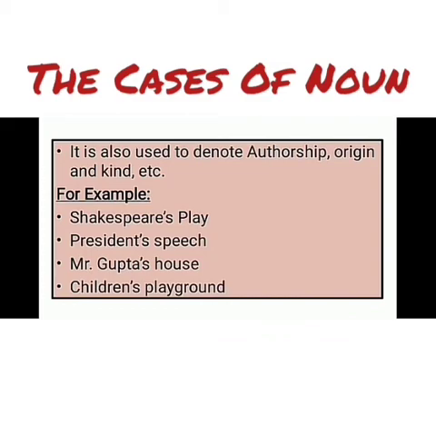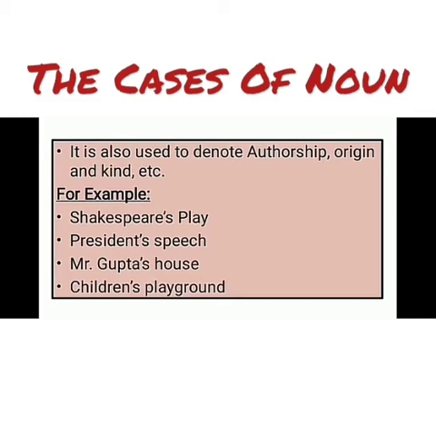Whose play? It is always shown by putting apostrophe S. Clear, children? Like President's speech. Whose speech? President's speech. After president, we put apostrophe S so that we could come to know whose speech.